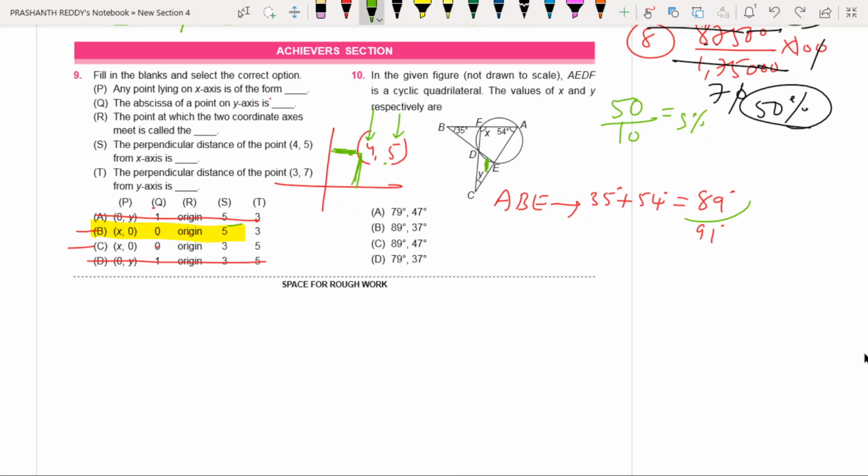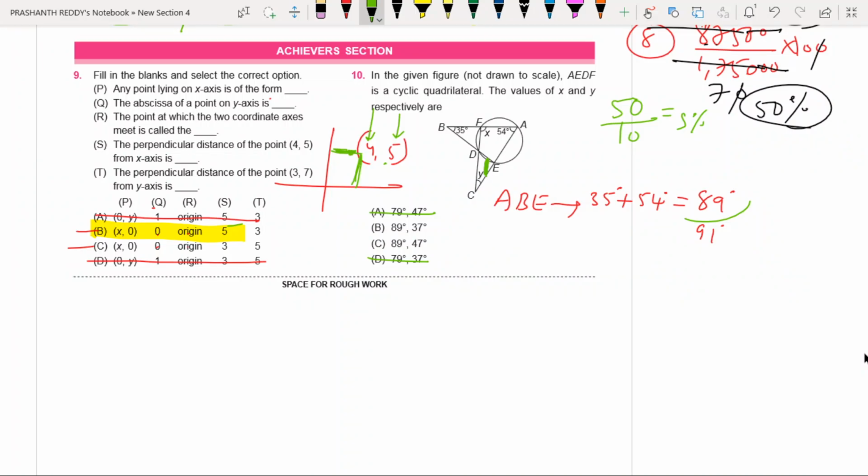If E is 89, x is also 89. Sir, how can you say x is 89? According to the properties of a cyclic quadrilateral, if we extend one side, the exterior angle must be equal to its opposite interior angle. This extended exterior angle equals its opposite interior angle. That is the reason x is 89. Very good.